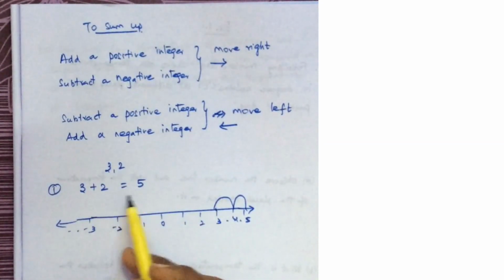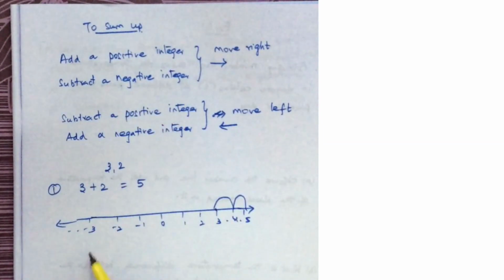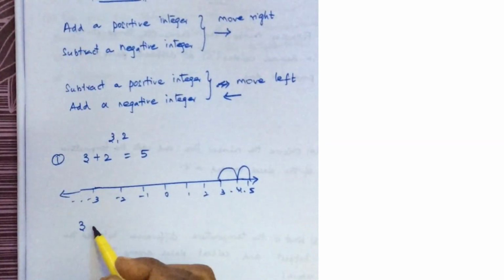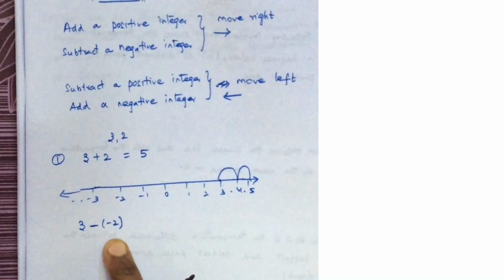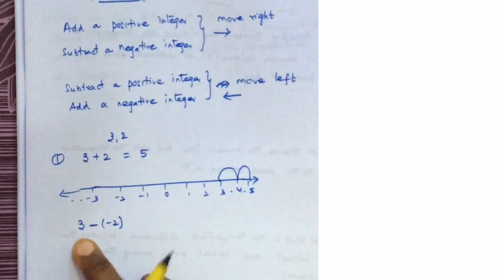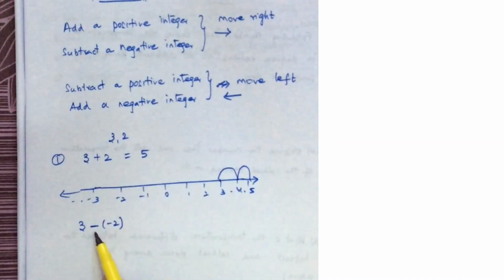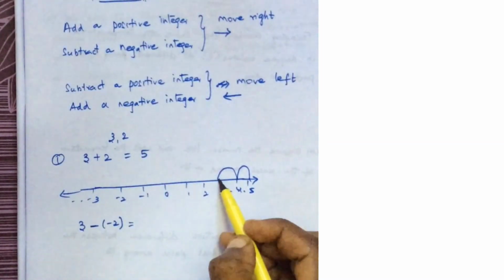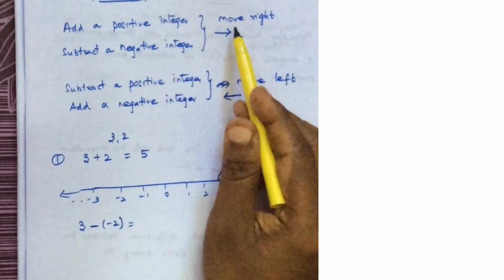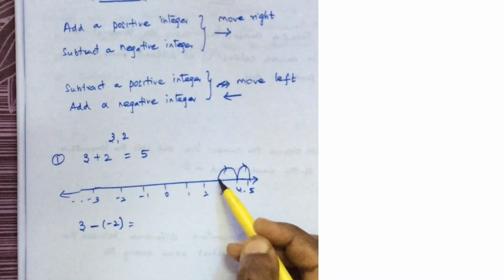This is adding a positive integer. Is that the same as subtracting a negative integer? So 3 I am keeping as it is. To this I am subtracting a negative integer. Minus 2 is a negative integer. Okay, here to the 3 I am adding a positive integer, here subtracting a negative integer. So here also what should I do, 3 I am standing here, subtracting a negative integer, move right with 2 steps. So same thing, from 3, 4, 5.